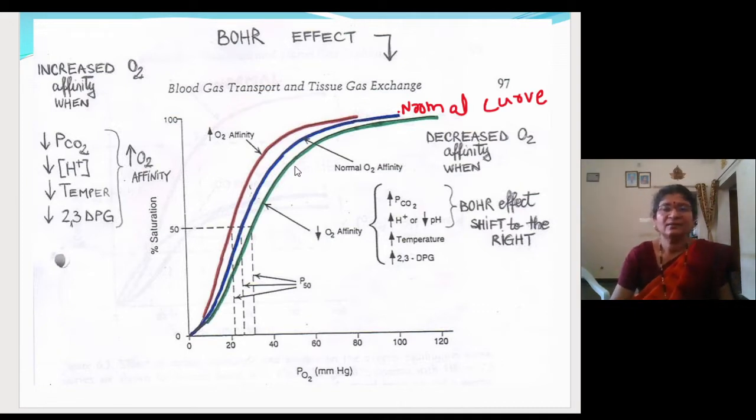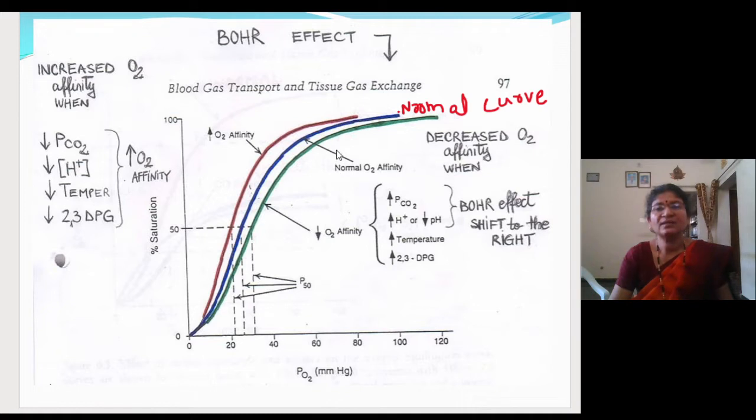So see, whenever there is a need of oxygen at the tissue level, the oxygen dissociation curve will shift to the right side. Here the hemoglobin does not have much affinity towards the oxygen. The oxygen is released here. Fine.